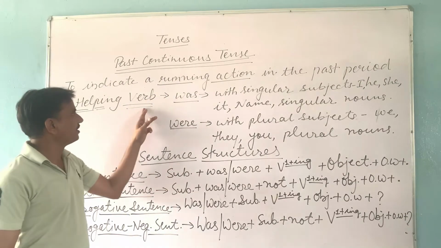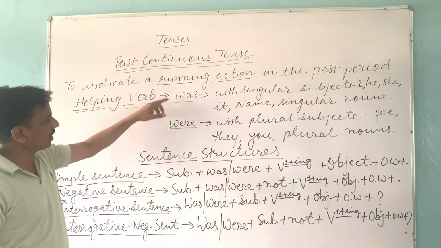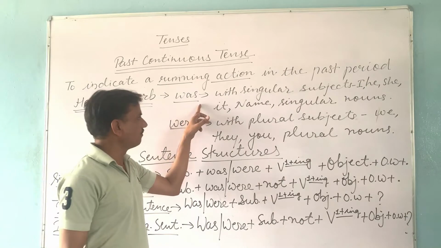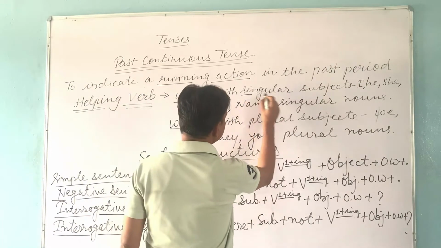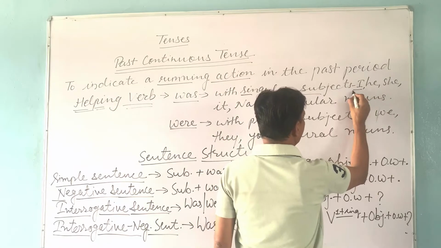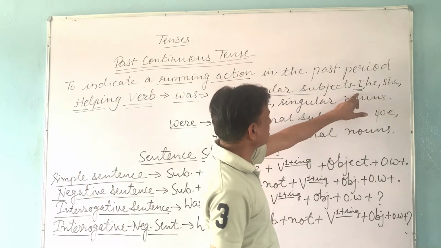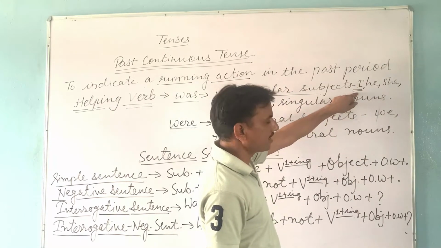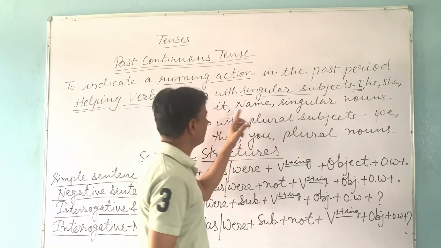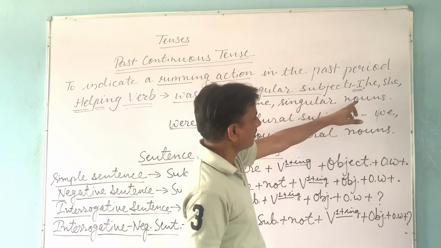Helping verb. In past continuous tense, there are two helping verbs, was and were. Was is used with singular subjects like I. It is important to note that I is considered as singular in past continuous tense. He, she, it, name or singular noun.